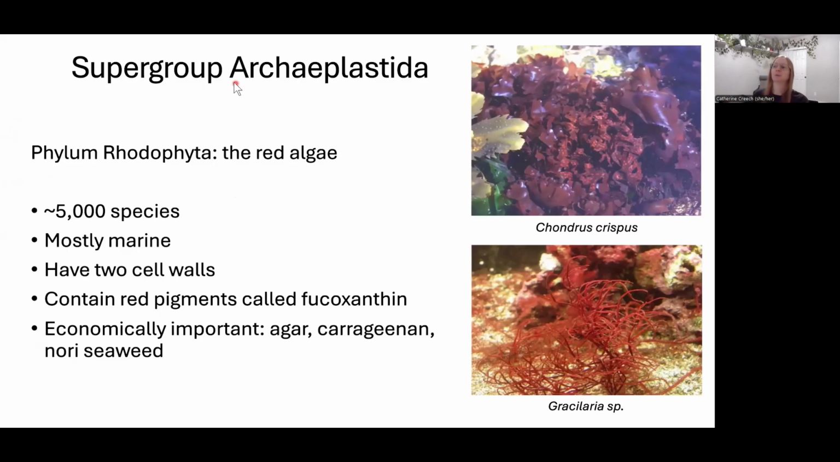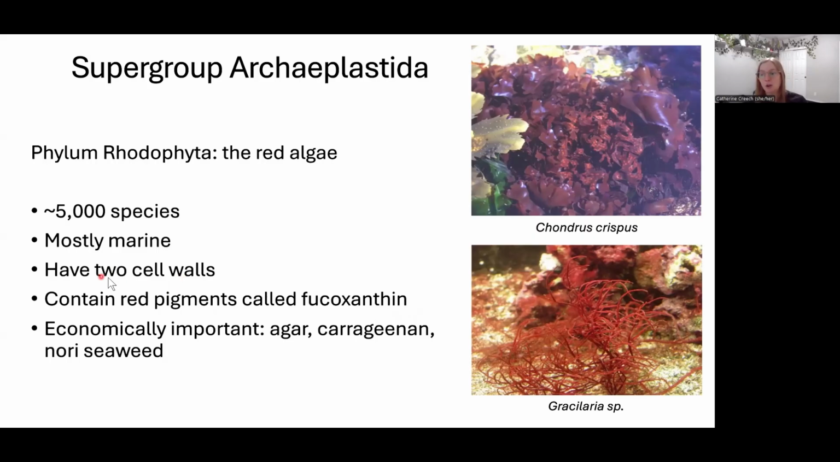So our first supergroup is Archaeplastida, and this is going to have the red algae, the Rhodophyta. Rhodophyta is the red algae. There's about 5,000 species of red algae. They're mostly marine. They're called red algae because they look red. They look red because they contain these different pigments that they use for photosynthesis. And those pigments reflect red light.